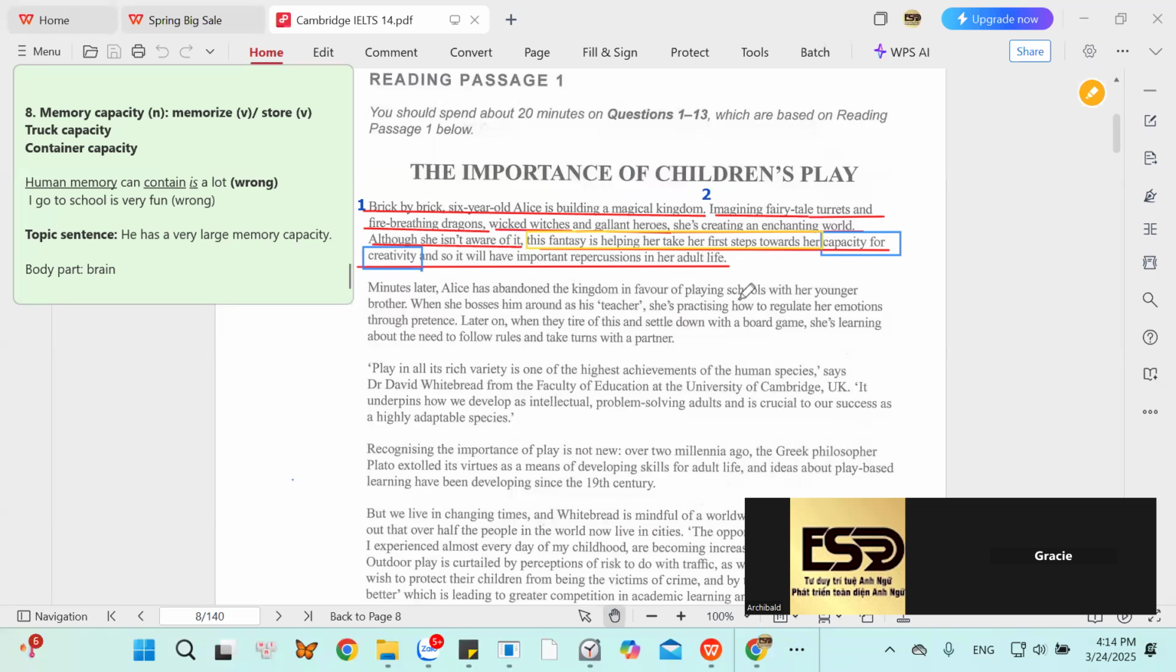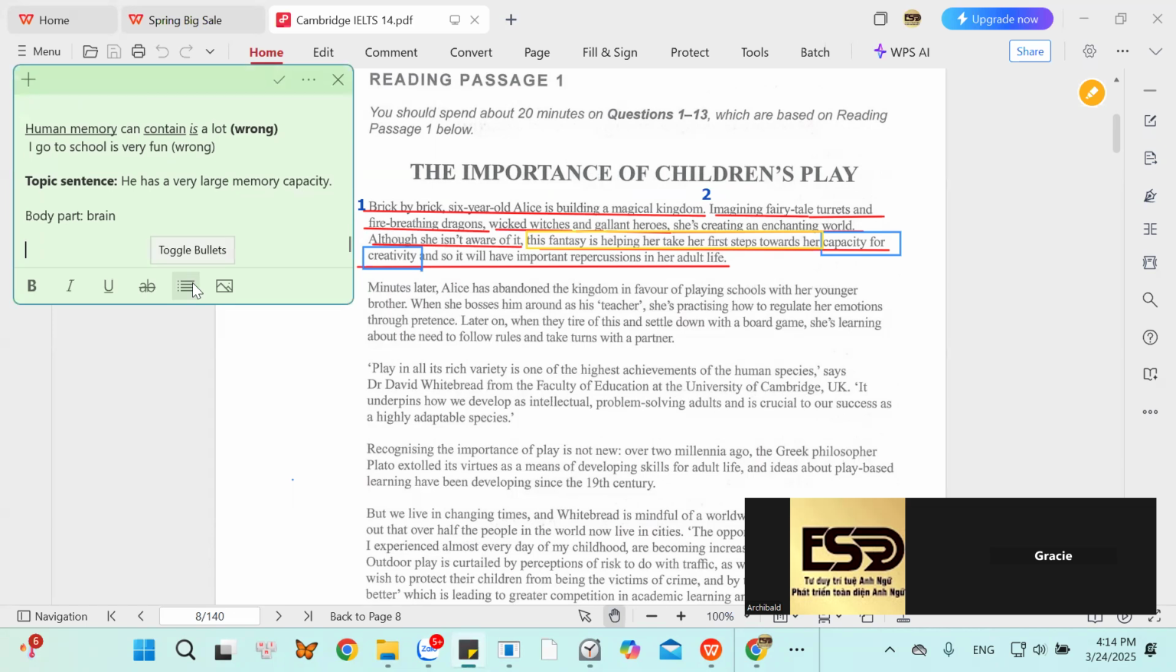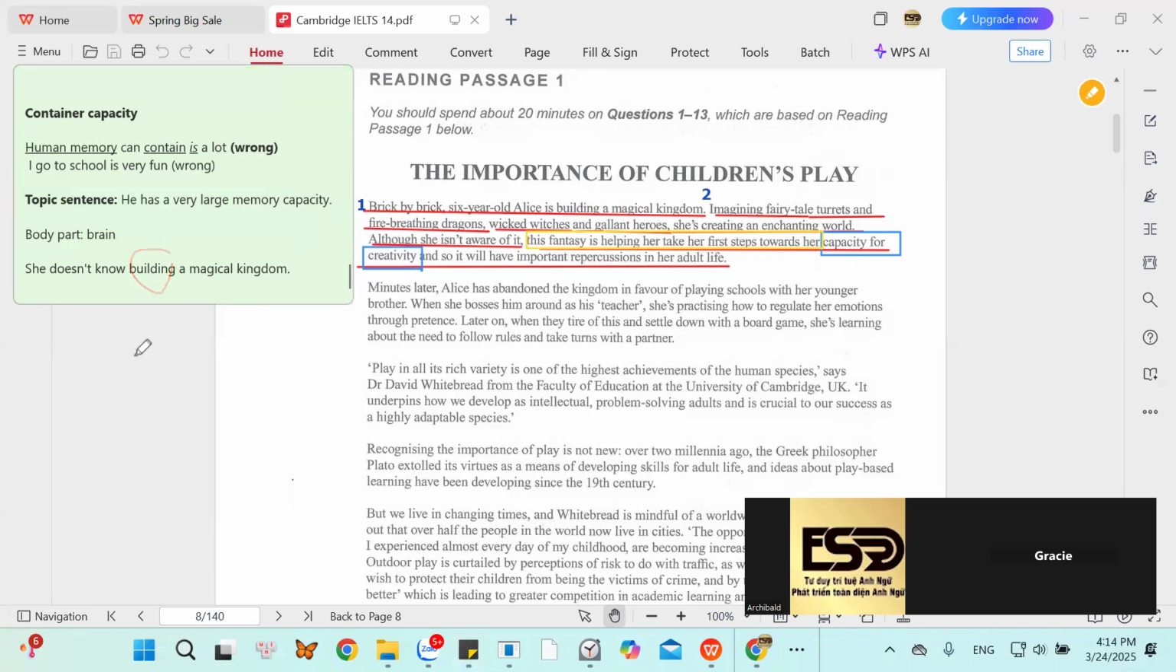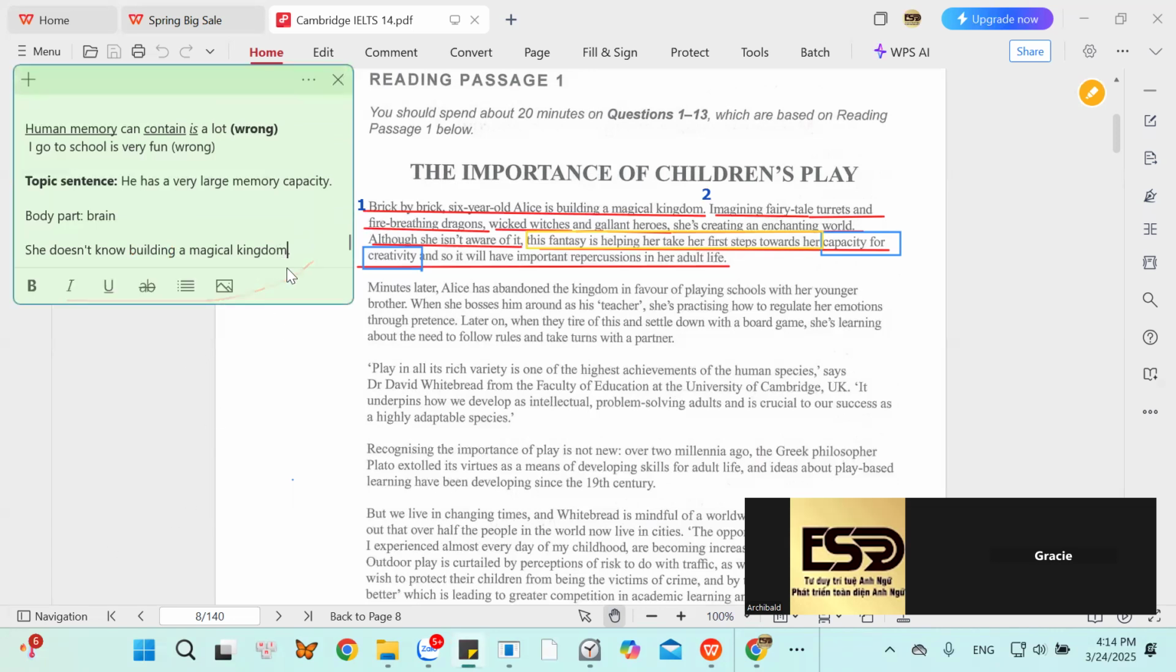She doesn't know it, but she doesn't know what? She does know building a magical kingdom. You say first, if you say so, I'm going to type like this. She doesn't know, right? She doesn't know building a magical kingdom. Can we say she doesn't know? Can we use a verb in after know? I don't know speaking English, or I don't know what. Can you fix your sentence? This is wrong. She does know build a magical kingdom.